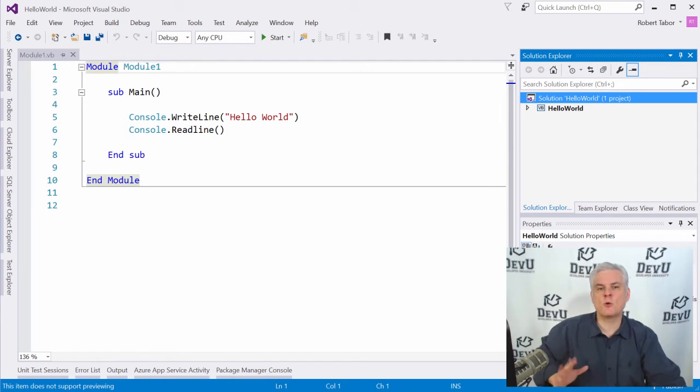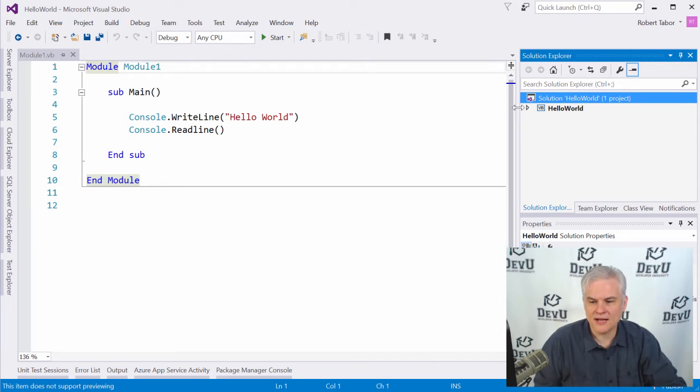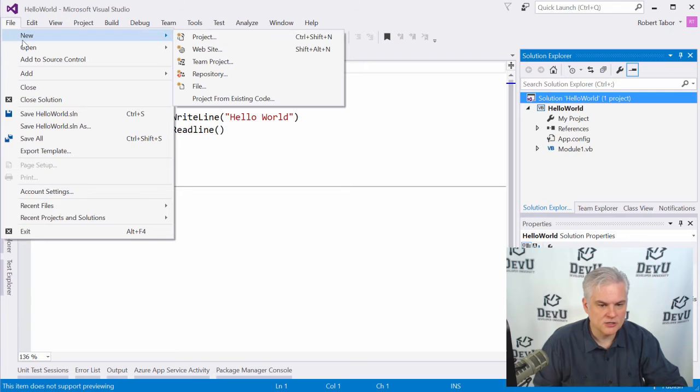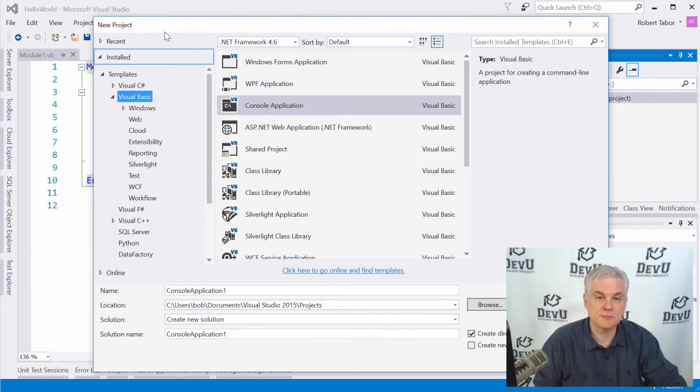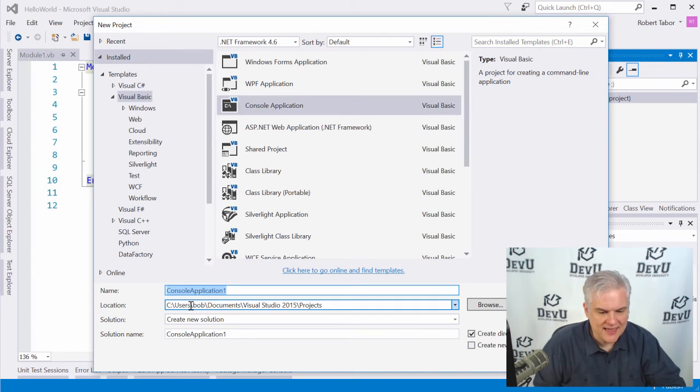The big question at this point should be, where are all of these files actually stored on my local hard drive? I can see them here in the Solution Explorer, but where are they on my local computer? So whenever we created the Hello World project, and recall that we went to File, New Project, that opened up the New Project dialog, and we typed in the name of the project that we wanted to create. And then I also called your attention to the fact that there's this location here, and that this would be by default where our code is actually saved.